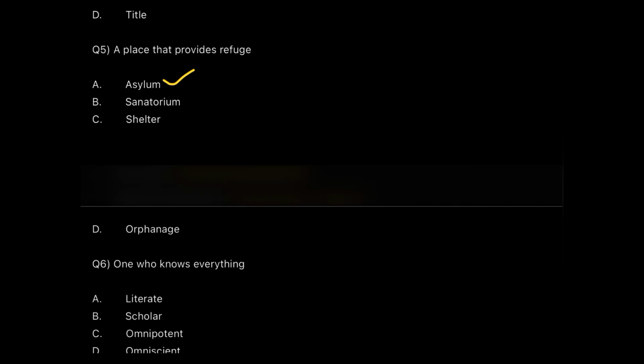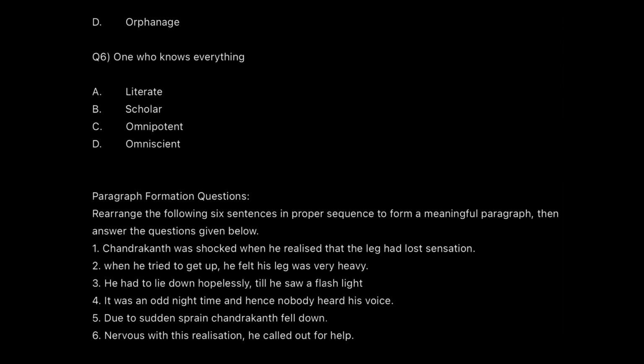Okay, now we move to the other question, which is one who knows everything. Now this is fantastic. One who knows everything is called as a literate person, a scholar. No. Now the confusion is between omnipotent and omniscient. So what's the meaning of omnipotent? We say that the ruler is omnipotent or God is omnipotent. That means in Hindi we call it Sarva Shaktishali, one who has all the powers, okay, to rule the world. That is called as omnipotent. So we call rulers, the kings, and the similar kind of people as omnipotent when they have lots of powers.